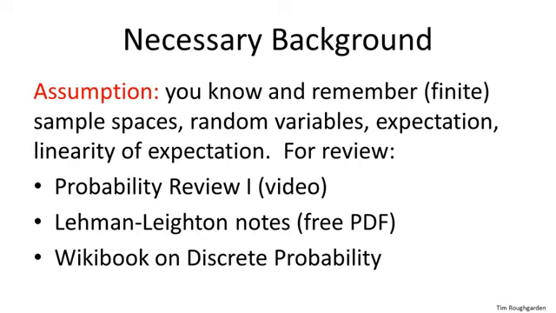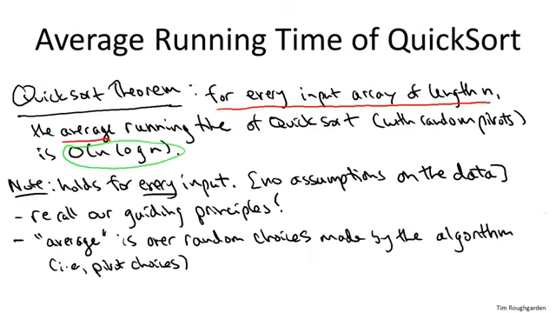Okay, so after you've got that fresh in your mind, then you're ready to watch the rest of this video, and in particular, we're ready to prove the following theorem stated in the previous video. For the quicksort algorithm with a randomized implementation, that is where in every single recursive subcall you pick a pivot uniformly at random, we stated the following assertion: for every single input, so for a worst case input array of length n, the average running time of quicksort with random pivots is O of n log n. And again, to be clear, the randomness is not in the data. We make no assumptions about the data as per our guiding principles. No matter what the input array is, averaging only over the randomness in our own code, the randomness internal to the algorithm, we get a running time of n log n.